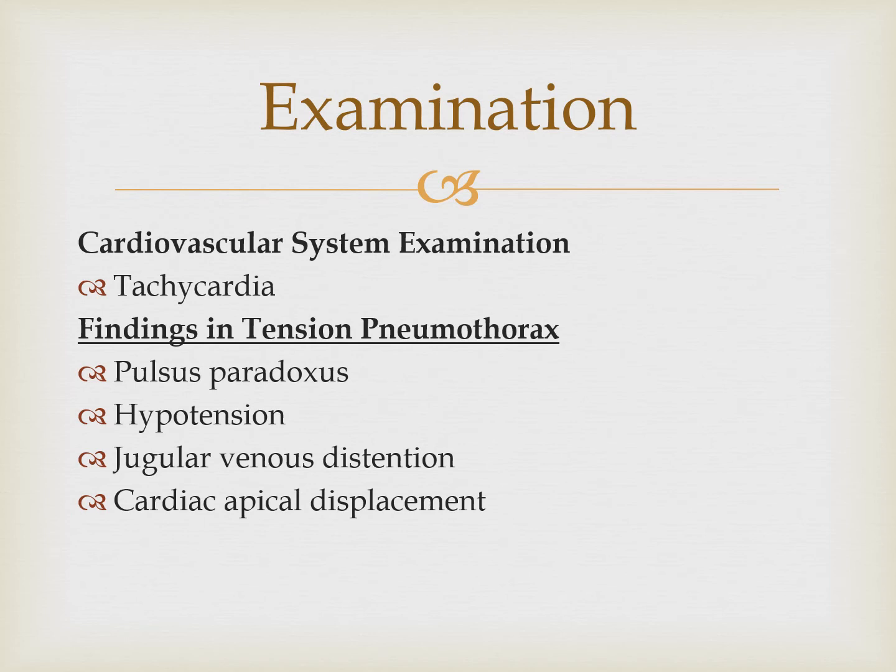This phenomenon will be exaggerated in a patient with tension pneumothorax, because a large pneumothorax will compromise left ventricular filling. There will be decreased stroke volume and decreased blood pressure, especially systolic, so hypotension. There will be distended jugular venous pulsations because of pressure on the right ventricle and increased venous return. Cardiac apical displacement occurs in tension pneumothorax because the heart is pushed to the other side.